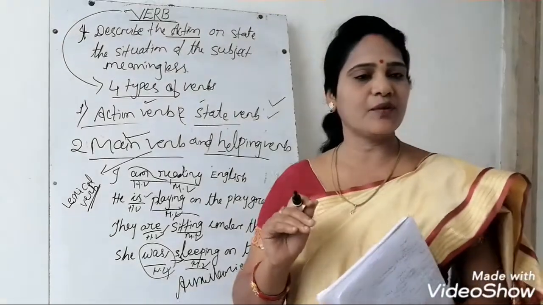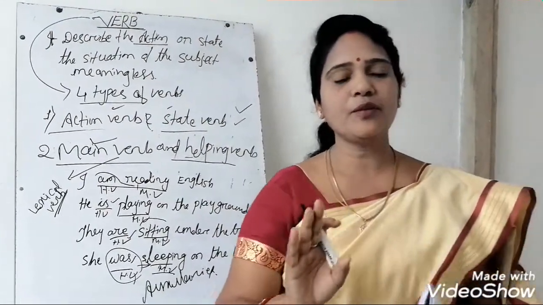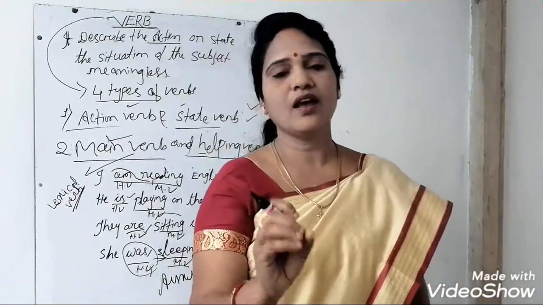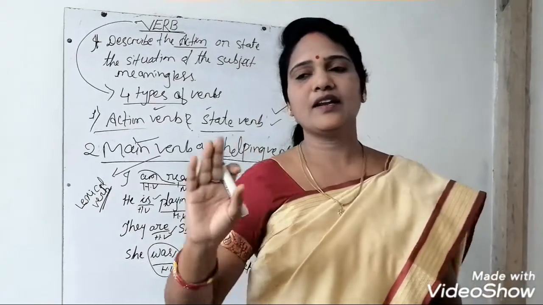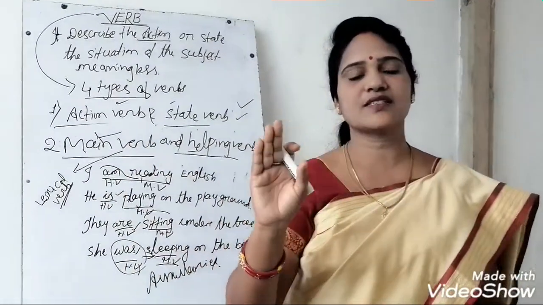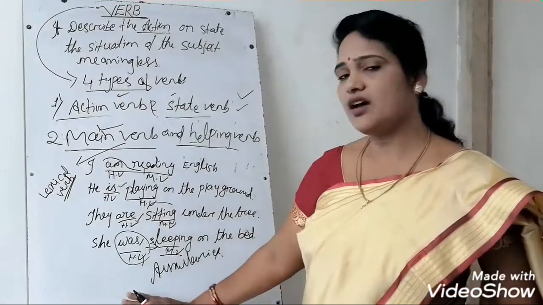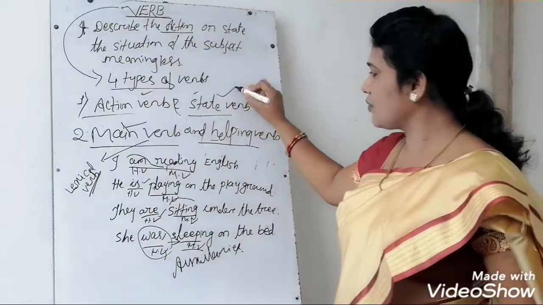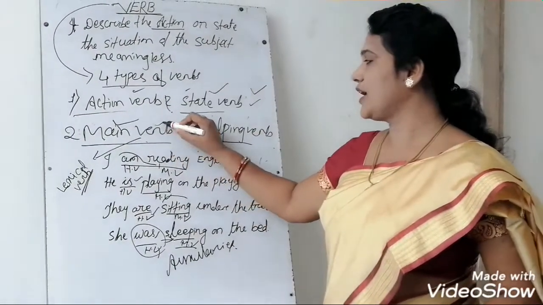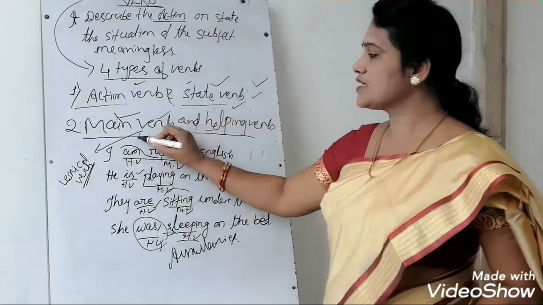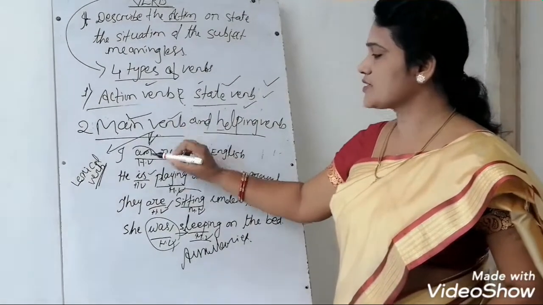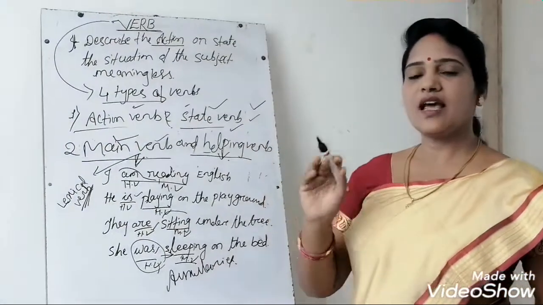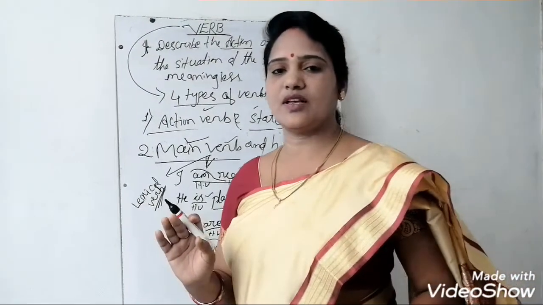Okay my dear children, have you got it? The first is the main verb and the second is the auxiliaries. The main verb has a dictionary meaning and is called the full verb, and the helping verb has no dictionary meaning and is called the auxiliary. Now you have understood the action verb and state verb. Then the second is the main verb or the helping verb. The main verb is called the lexical verb and the helping verb is called the auxiliary. Now we will read what the auxiliaries are.